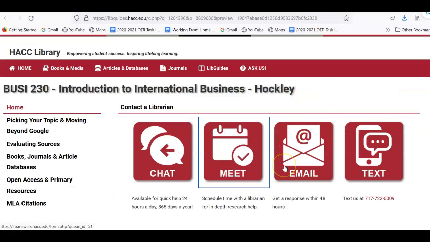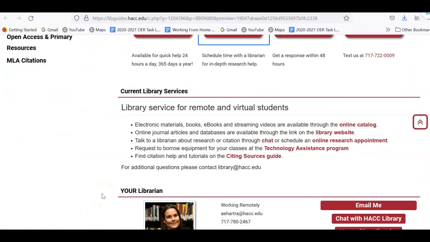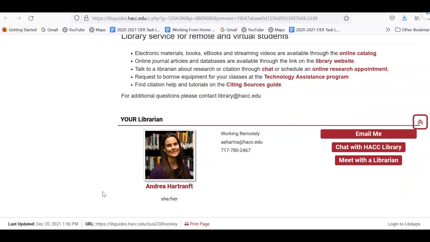You can also email a librarian, and I put my contact information below so that you can see my direct email address, and you can text a librarian as well. The next box talks to you about current library services. Since we are remote, I know you are virtual students, but all of these services are available to you as well. And then below, you'll see my contact information where you can email me directly, and you can also give me a call at the phone number listed here.